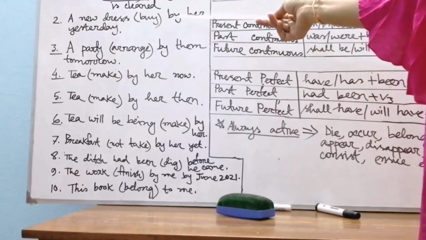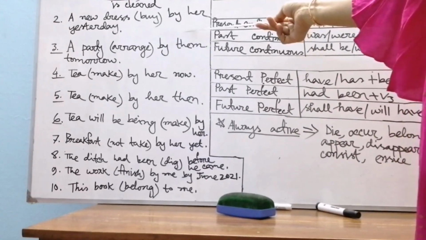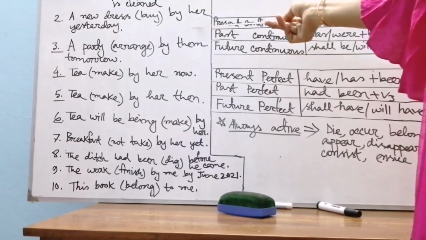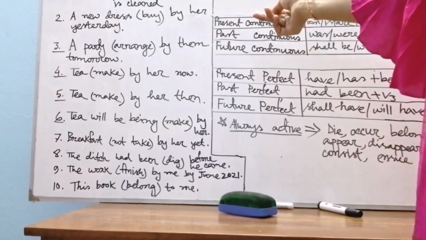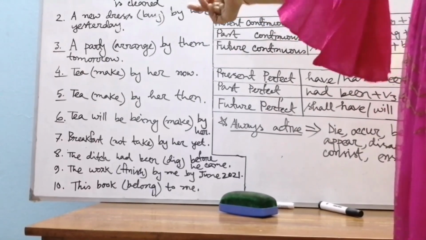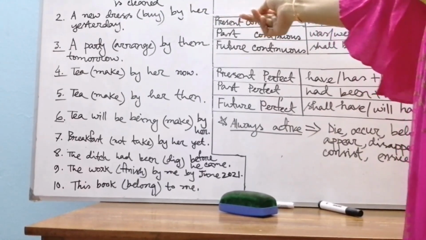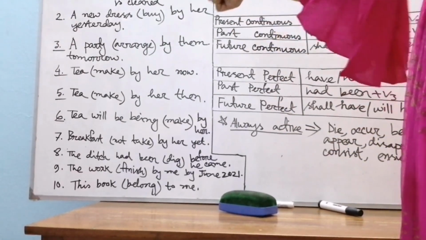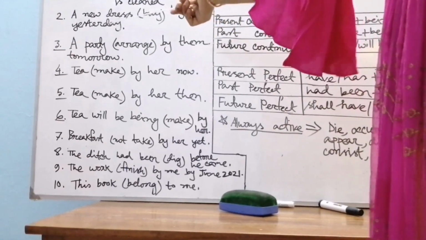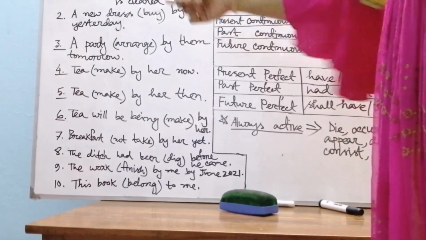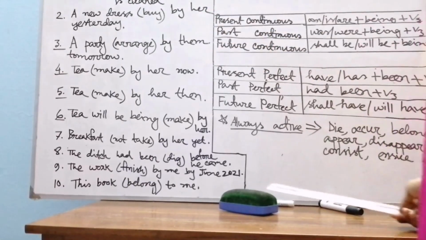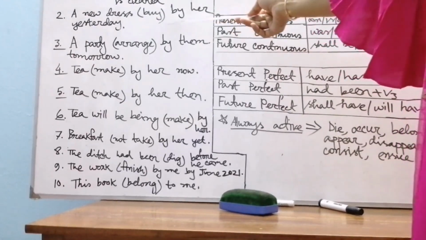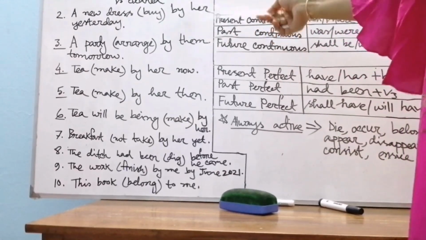What was the active voice of this sentence? Her is the object of which subject? She. So what will be the active voice here? She yesterday. So the past form of buy, bought: she bought a new dress yesterday. So you can see that a new dress, the object, has taken the place of the subject, so it will follow the structure of passive voice. And yesterday, so it will follow the structure of passive voice of past indefinite tense.